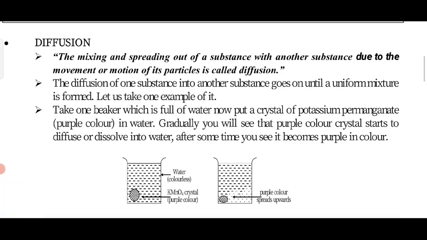In our last video, we discussed the properties, or characteristics, of matter. And one more property is very important for matter, generally in the gaseous state. Because gases have very low intermolecular force of attraction, they have the tendency to diffuse, and this is called the diffusion property. And what is the diffusion property? The intermixing of the particles of the states of matter is called diffusion.